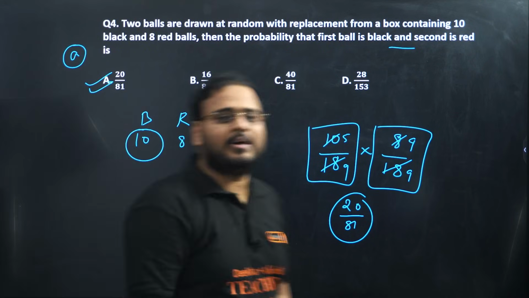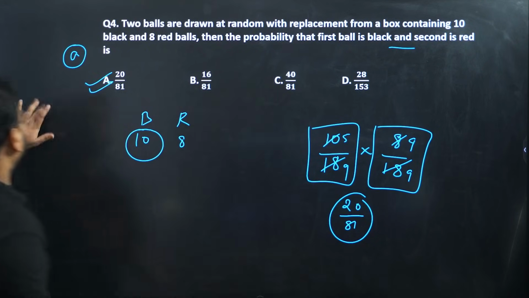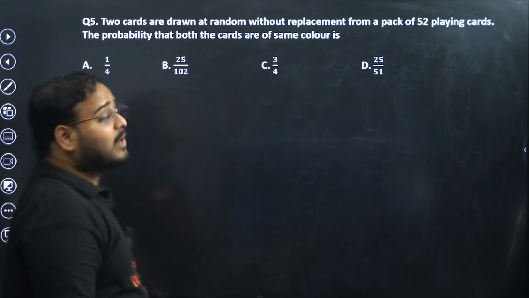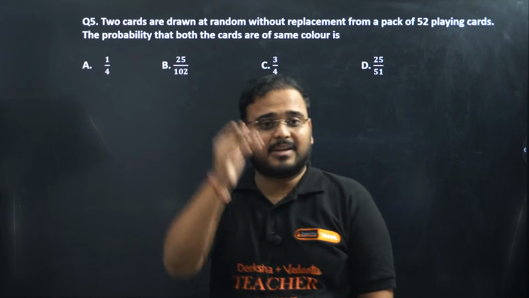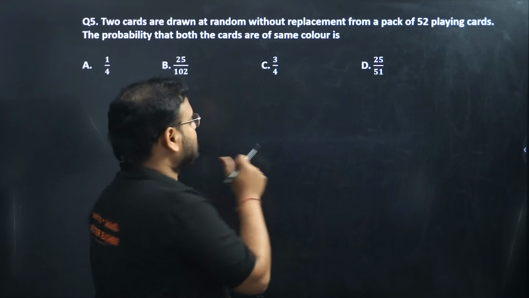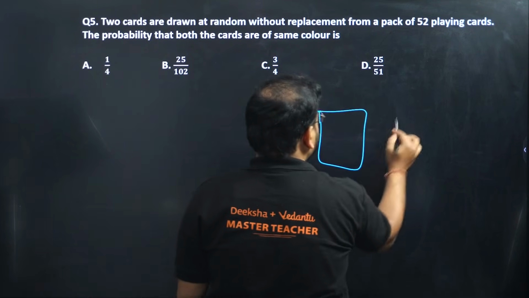Simple question. A very simple problem. Next, 5th one. 2 cards are drawn at random without replacement. Without replacement means this time the numbers will decrease from a pack of 52 cards. 2 cards are drawn means we'll draw 2 boxes.